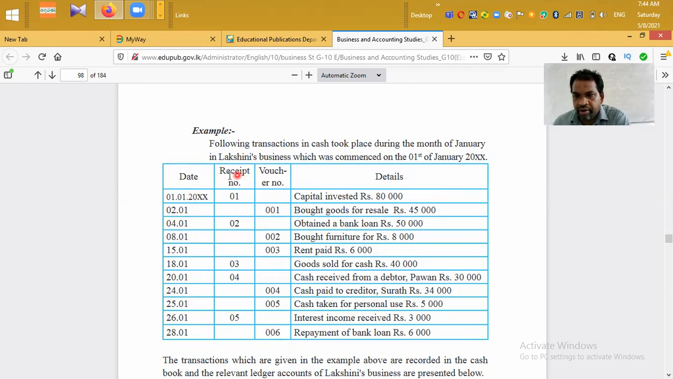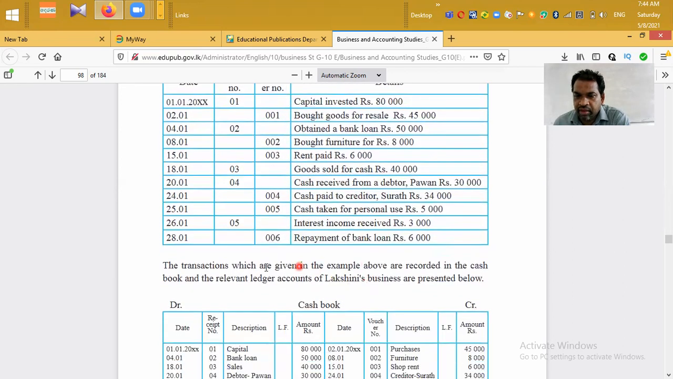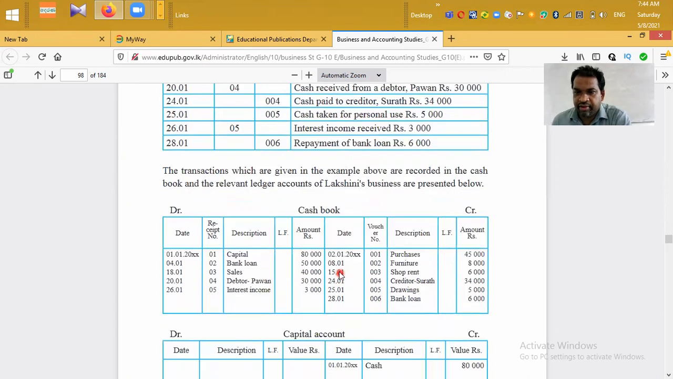You know, a receipt will be used to record cash receipts. A payment voucher will be used to record cash payments. Therefore, we use these two columns separately, and you are given details regarding each transaction. The transactions given in the example above are recorded in the cash book, and the relevant ledger accounts of Lakshmini's business are presented below. Now I can explain the answer which is available in your textbook with the question.